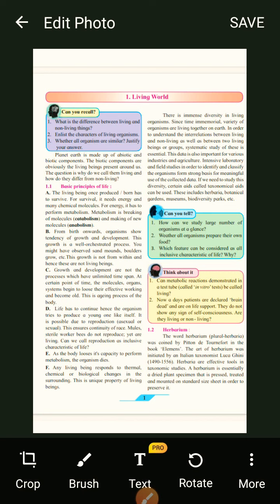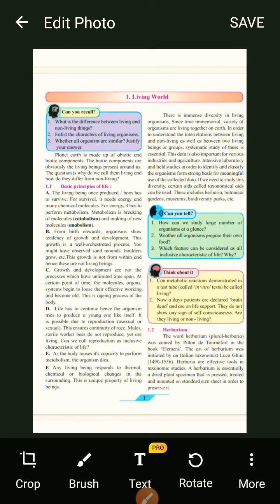So now you can see that a dog gives birth to a dog, a monkey gives birth to a monkey, a human being to a human being, isn't it? Why is it so? Because the continuity of life should be going on. So there are two methods in it, that is sexual and asexual. This ensures continuity of race.